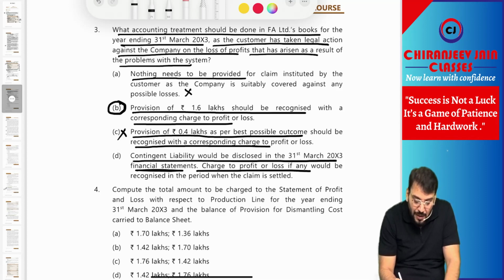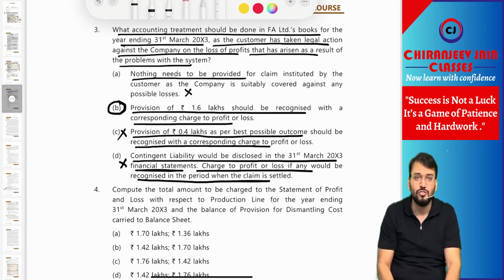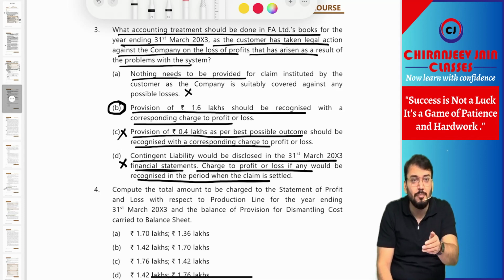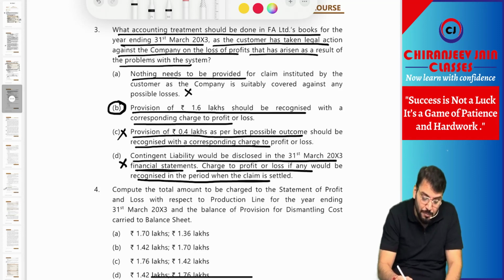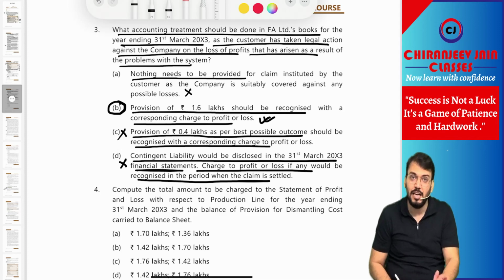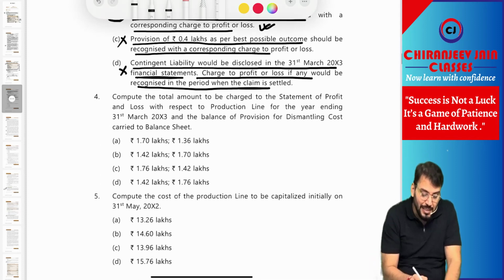Charge to PL, if any, would be recognized in the period when the claim is settled. This is also not correct because the question is silent about insurance claim receivable. Why? Because it was not virtually certain. As per the information given in the question, they have not given any option for that particular point. The best option becomes point number B. So point number B becomes correct. Understood? Yes, sir. Next point.